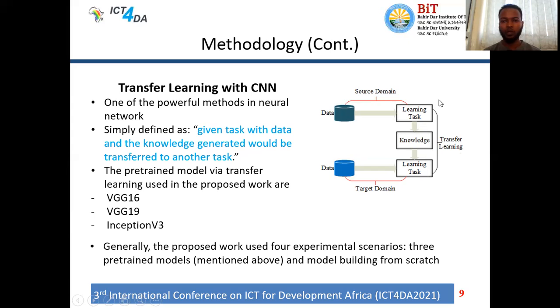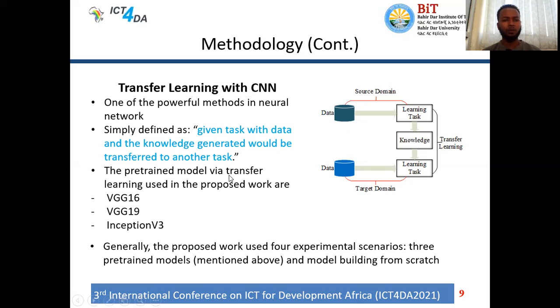As you can see from this image, there is data applied to a learning task T1. We call this the source domain. After applying this data to the task, we generate knowledge. Whenever we have a similar problem, instead of building a model from scratch or training it, we can use this generated knowledge for the new task. The whole process is called transfer learning, transferring or sharing knowledge.